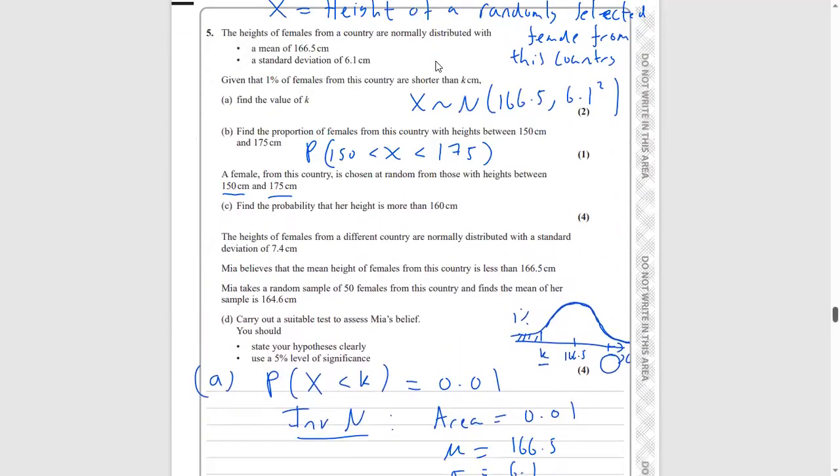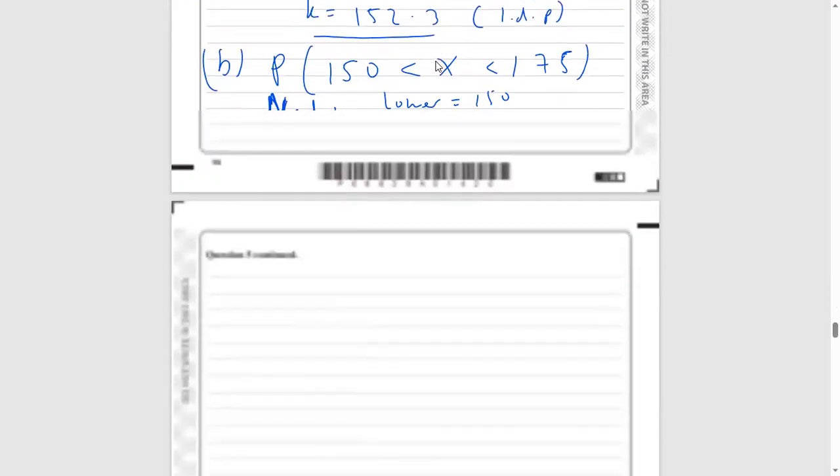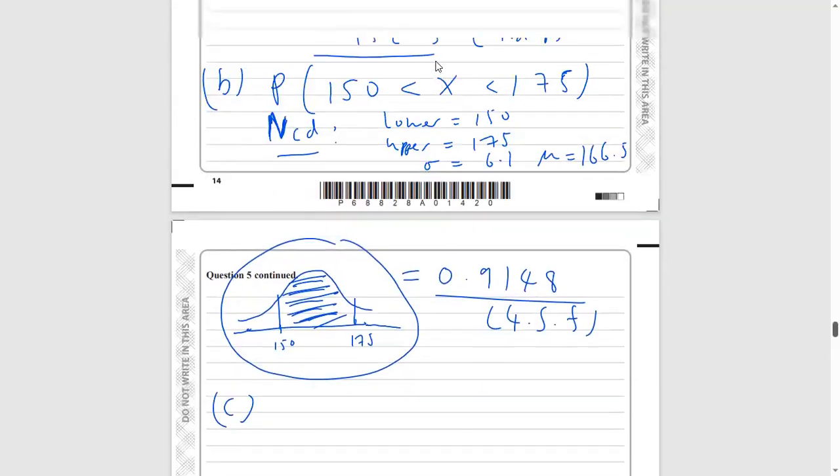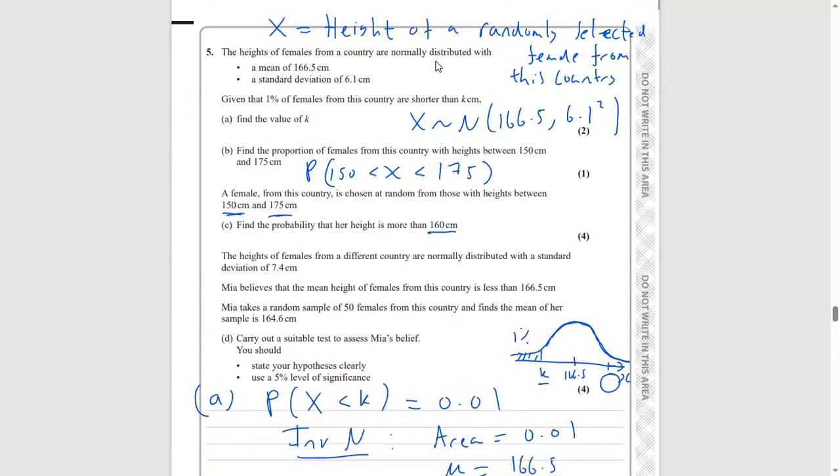So basically, this is kind of like a conditional probability question. It says find the probability that her height is more than 160. So we want to pick someone with a height of more than 160, given that this person has a height between 150 and 175. So what we've got here is basically conditional probability. Out of all the people with a height between 150 and 175, we want to pick someone who's got a height bigger than 160.